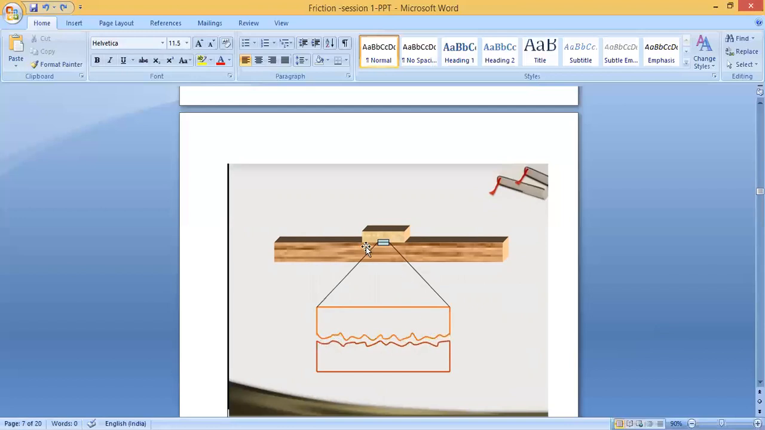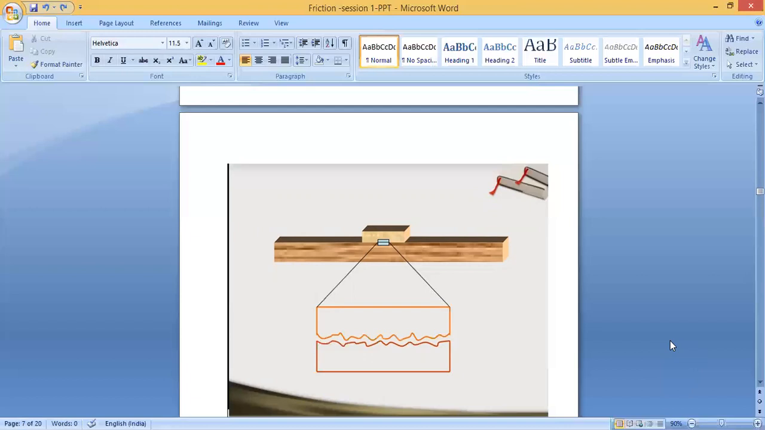Okay, the same thing is happening here in friction. There are two surfaces. Here you see one table and here one wooden piece or something. There is friction between these two surfaces. What does friction mean? It's like an